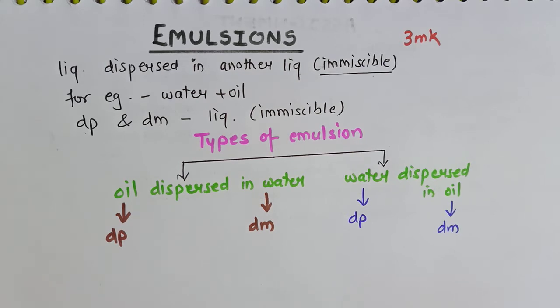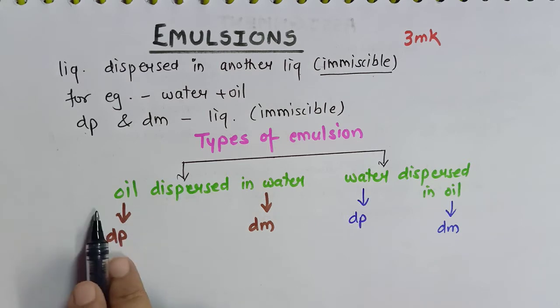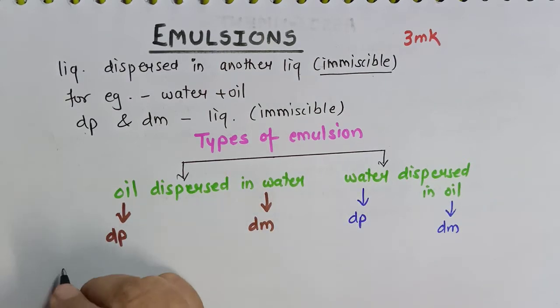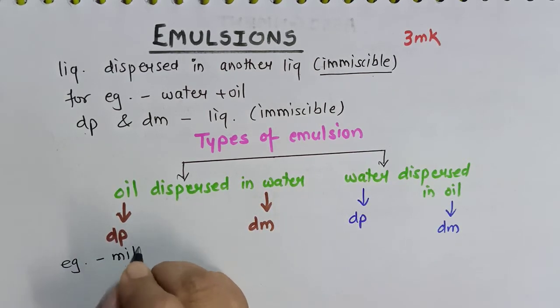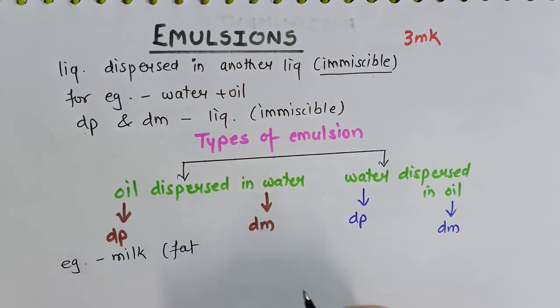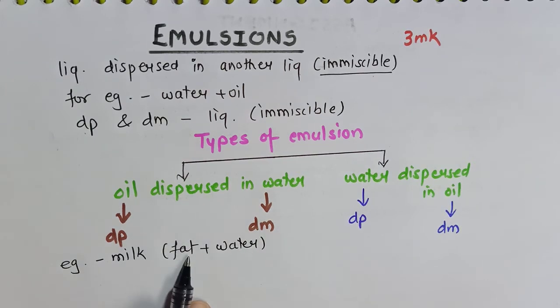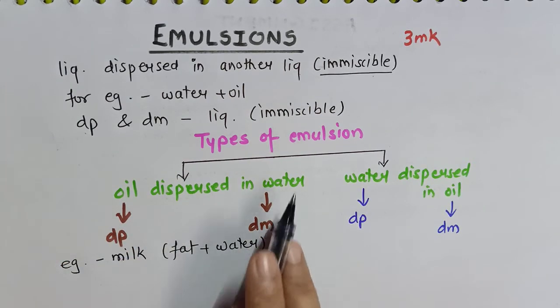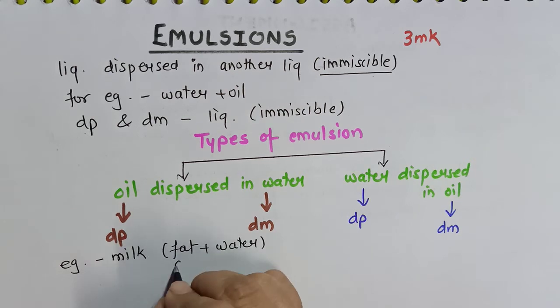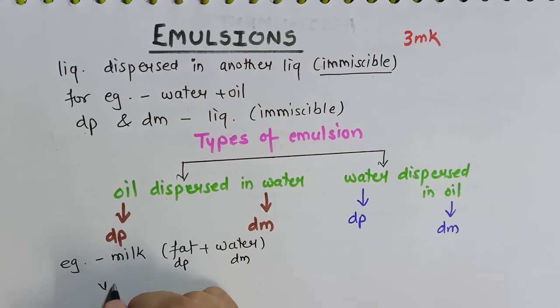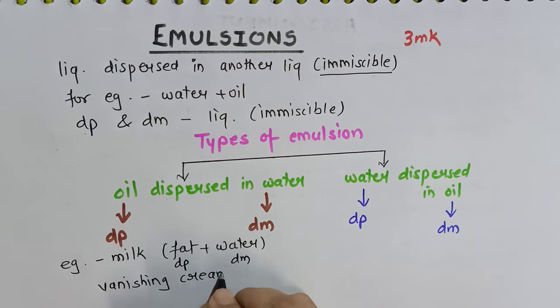Which are the examples when we are discussing emulsion where oil is dispersed in water? For example, milk. We know milk is a mixture of fat and water, where fat is a form of oil and water acts as a dispersion medium. So fat is dispersed phase and water is dispersion medium. Vanishing cream. All of us use various types of creams. So vanishing cream is an example of the emulsion oil dispersed in water.